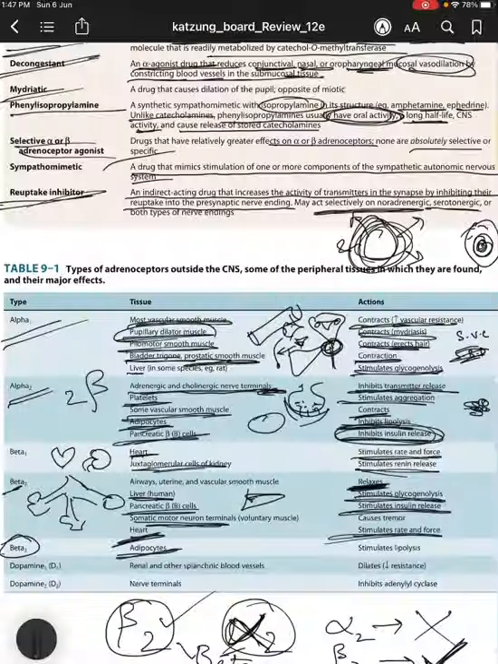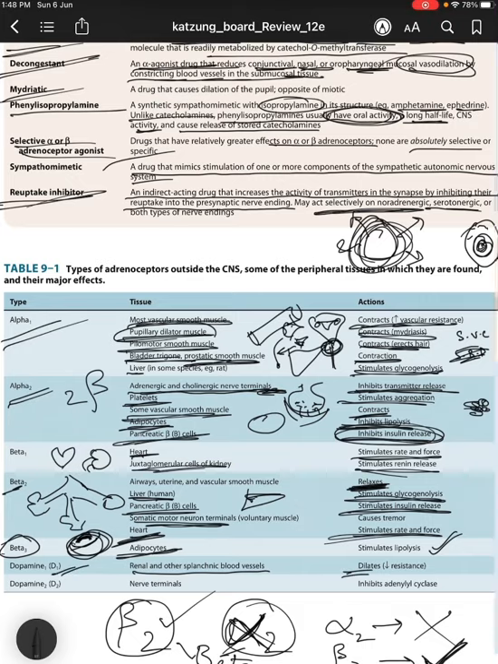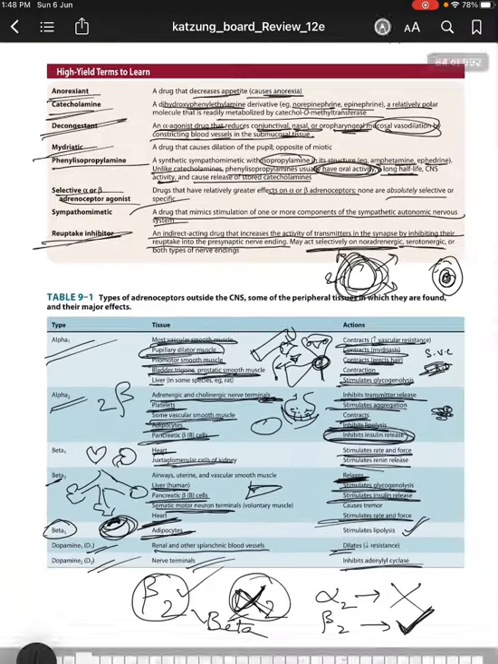Beta 3 is present on adipocytes. Signet ring shaped appearance is of adipocytes. It stimulates lipolysis. Coming to dopamine receptors, D1 receptors are present in renal and other splanchnic blood vessels. D for dilation, they dilate and decrease the resistance. D2 are present in the nerve terminals and inhibit the adenylyl cyclase enzyme.